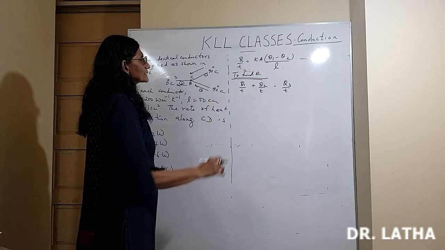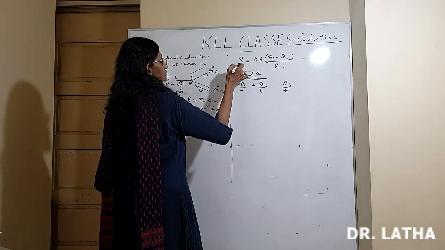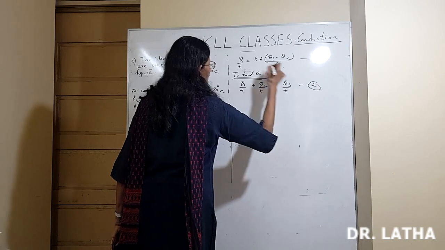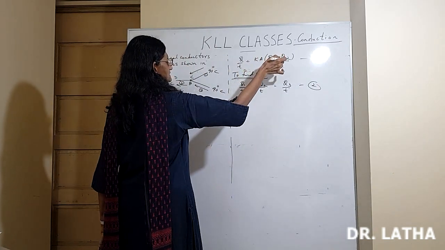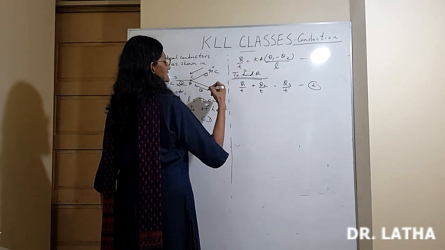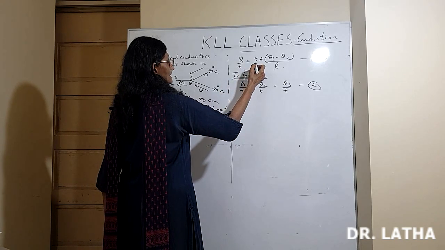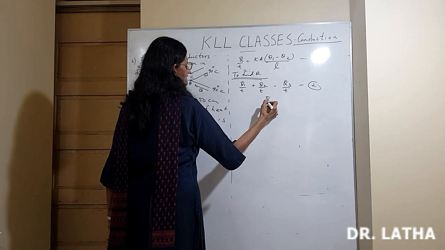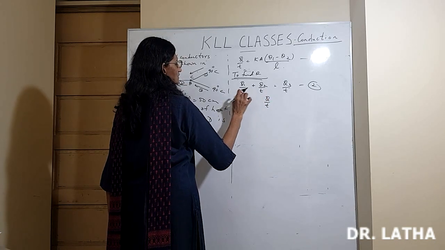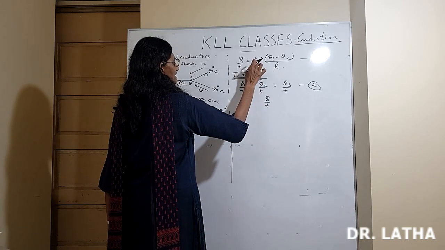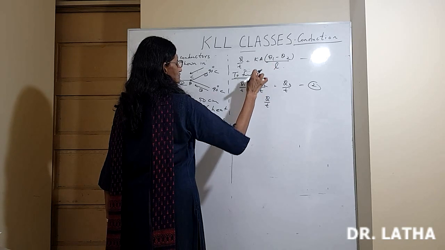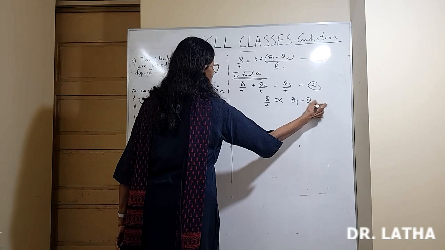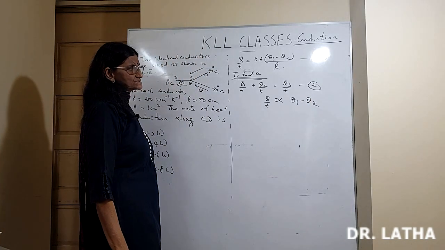Now here, because the formula for Q by T is given as equation 1, in equation 1 Q by T is these terms, and all the three conductors have the same K, area of cross section, length. So for Q by T in general, it's enough since all the three terms have K, A and L common, you write in terms of change in temperature, theta 1 minus theta 2.